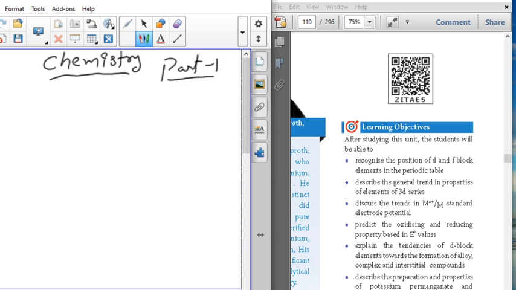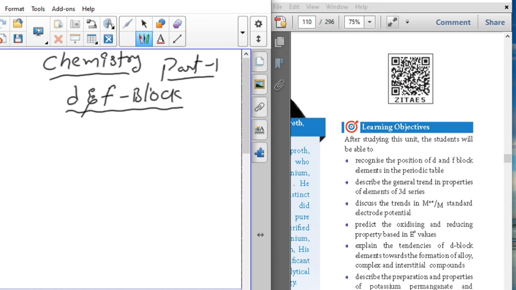So, chemistry part 1. Today we are going to discuss d and f block elements. The d and f block elements are also called transition and inner transition elements.